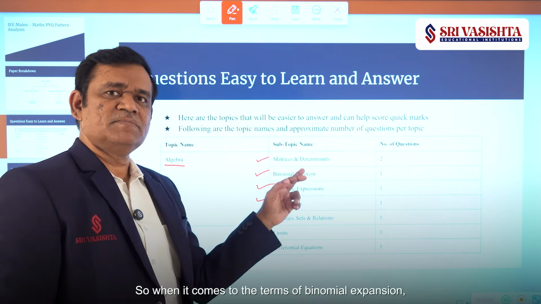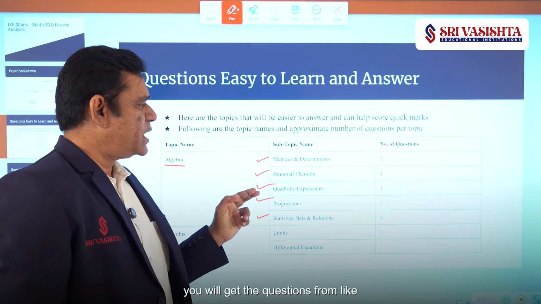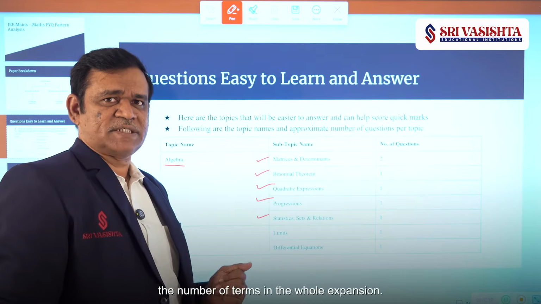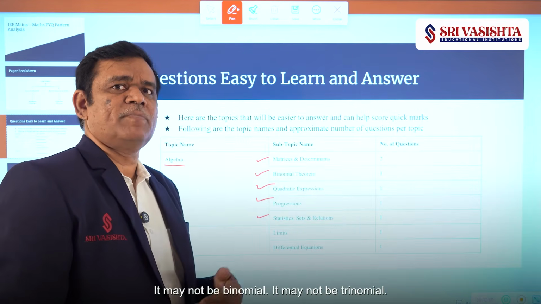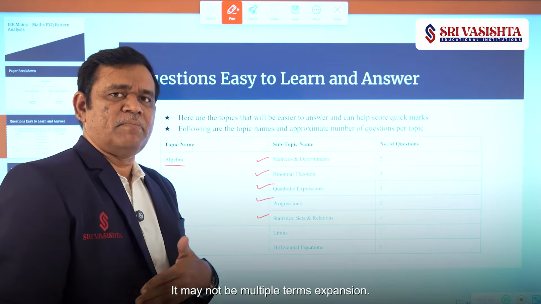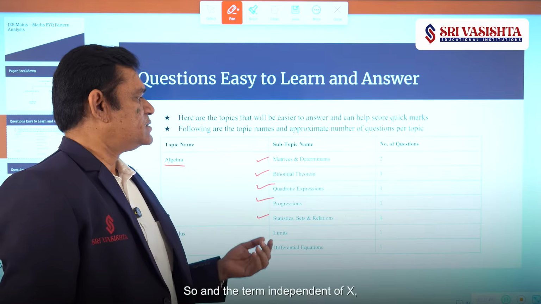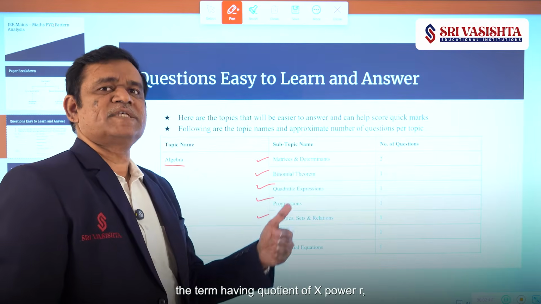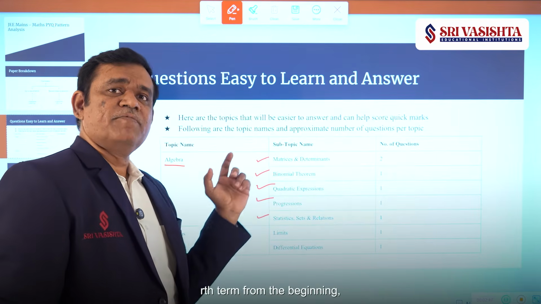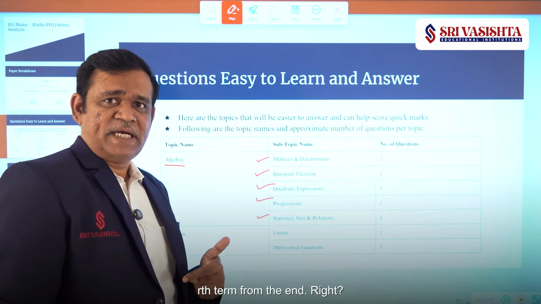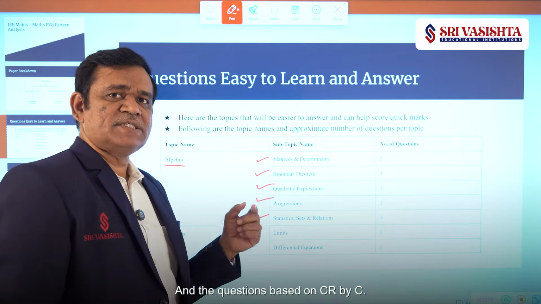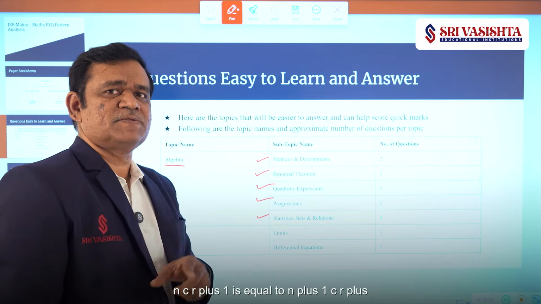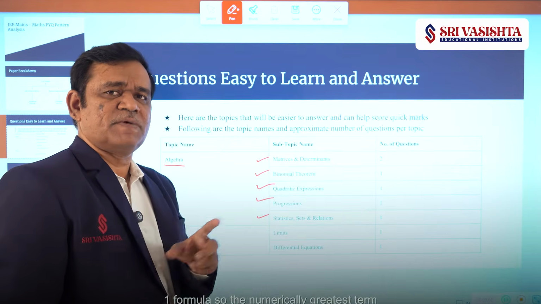When it comes to the terms of binomial expansion, you will get questions like the number of terms in the whole expansion. It may be binomial, trinomial, or a multiple-term expansion. Then the term independent of x, the term having coefficient of x power r, the rth term from the beginning, the rth term from the end, right? And the questions based on the nCr by nCr plus 1 formula, and the nCr plus nCr plus 1 is equal to n plus 1 Cr plus 1 formula.